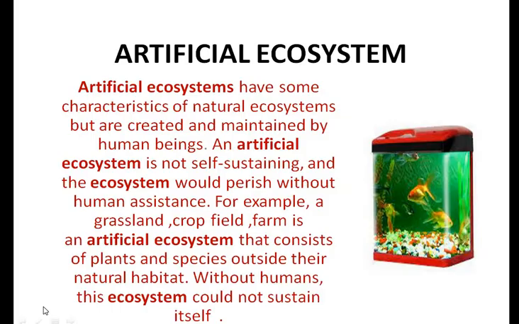Now let us first talk about the artificial ecosystem. Artificial ecosystems are the ecosystems which have been created and maintained by human beings. They are also called man-made ecosystems. Garden, cropland, farm, aquarium, these are all artificial ecosystems.